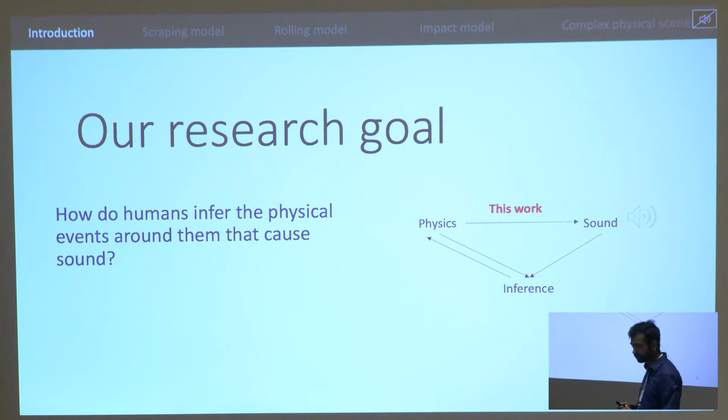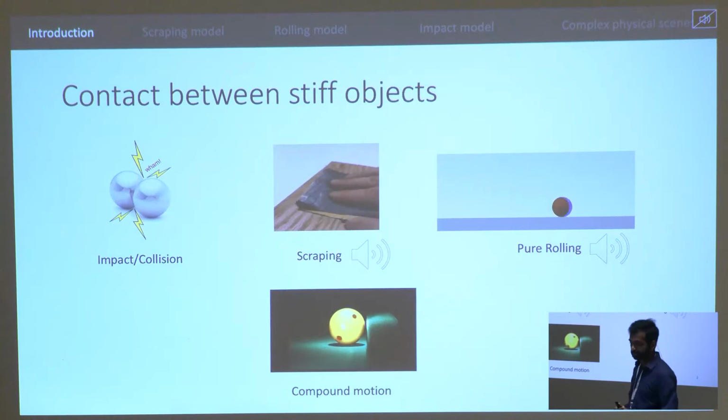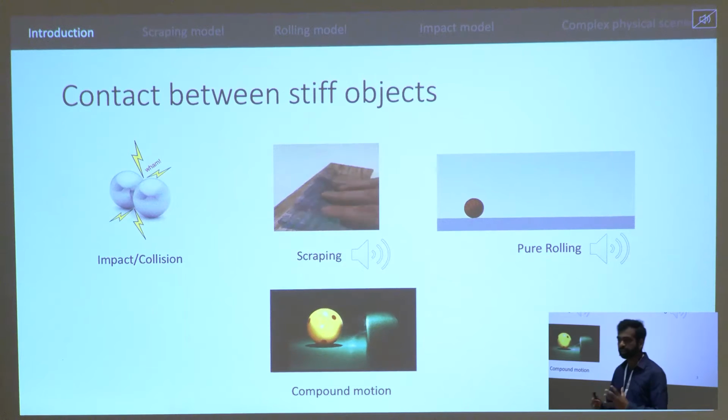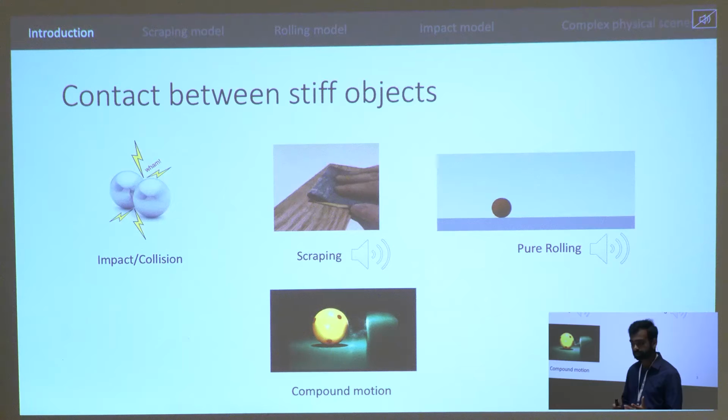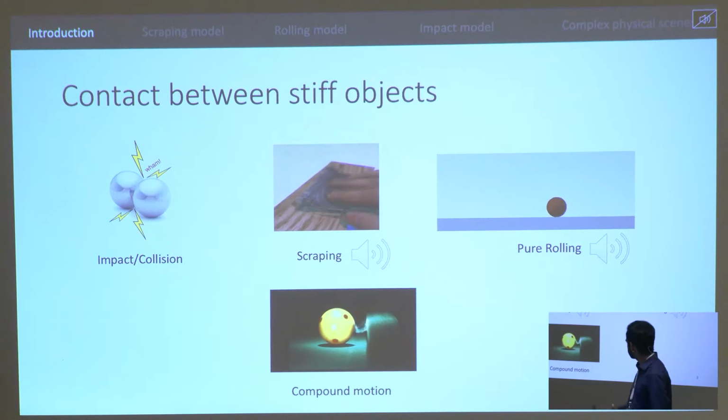So talking of contacts between rigid or stiff objects, there are four main types of contacts possible. The first one being impact sounds, the second one being scraping, which sounds like this.